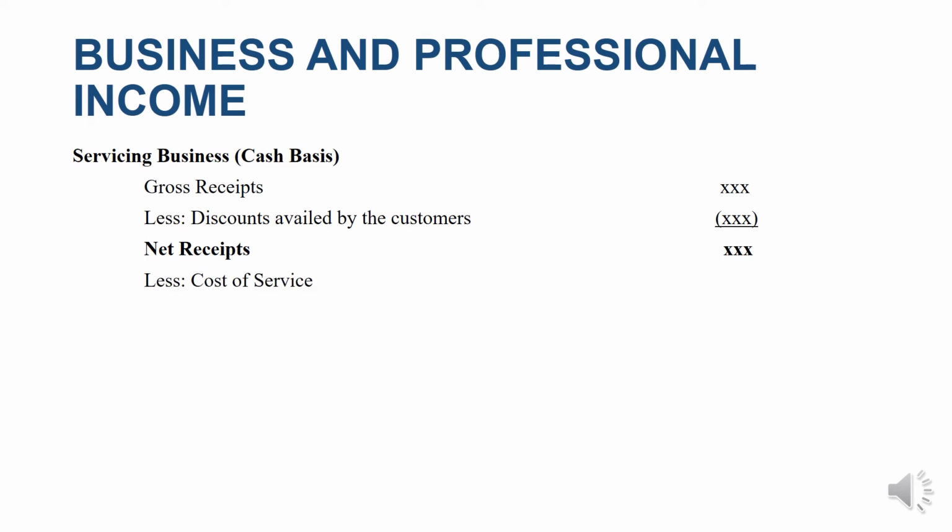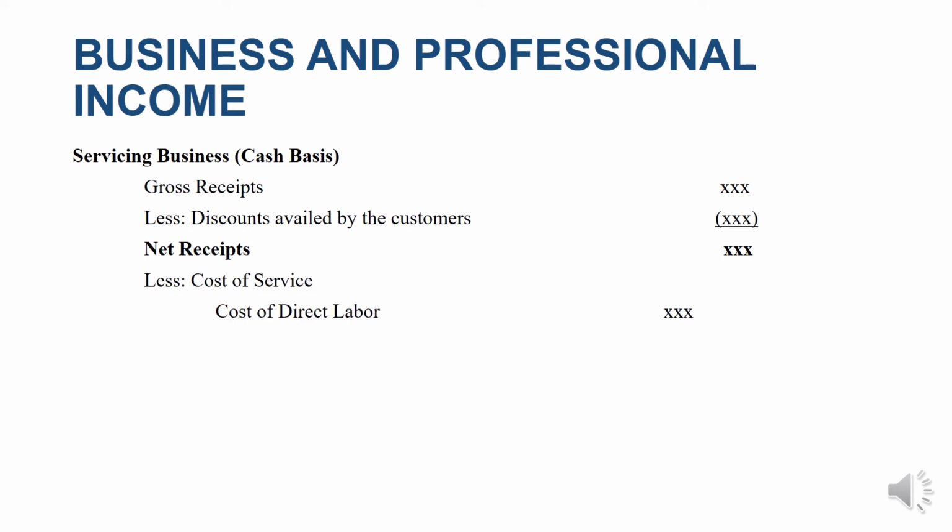Again, it might sound confusing to you because in accounting, we are used to accounting this on accrual basis, right? But again, for taxation purposes, we base on the collections or the receipts. Then we will deduct if there are discounts availed, same as what I've discussed, only those discounts availed by the customers. So we have the net receipts and we will deduct the cost of service.